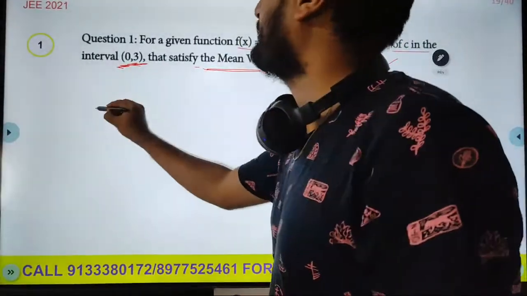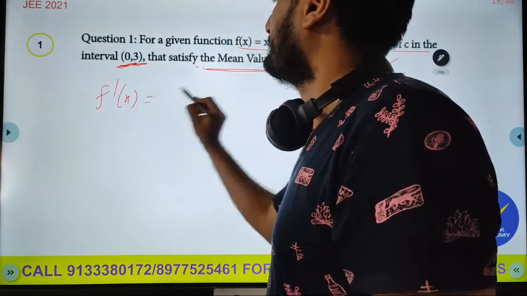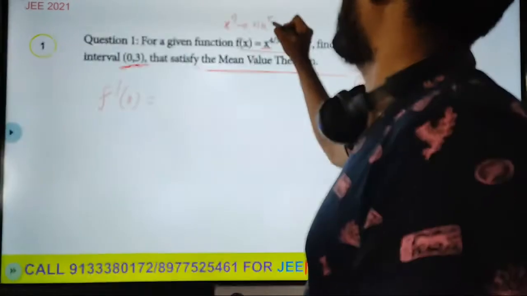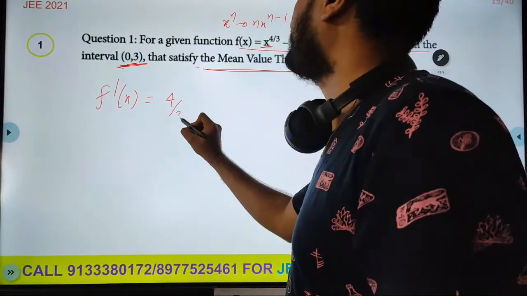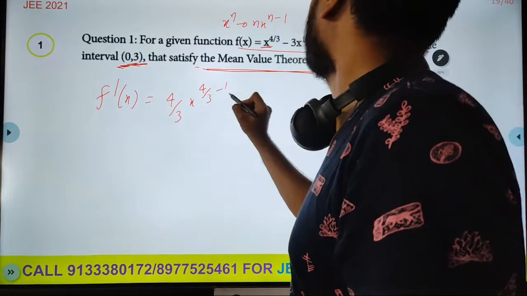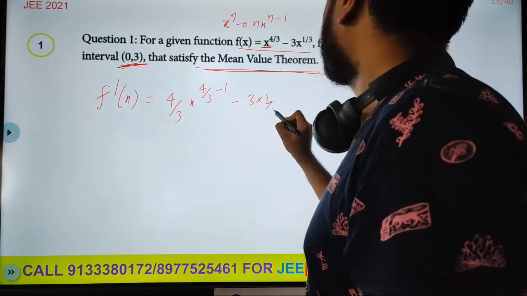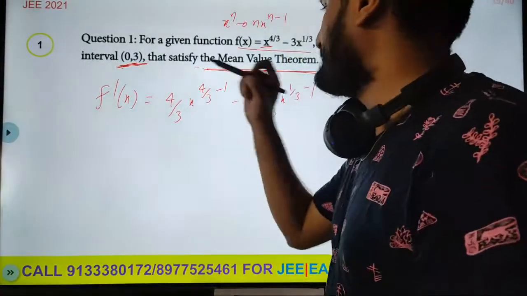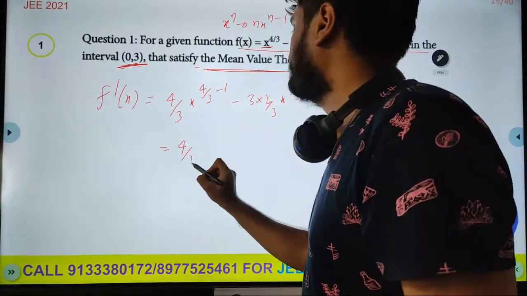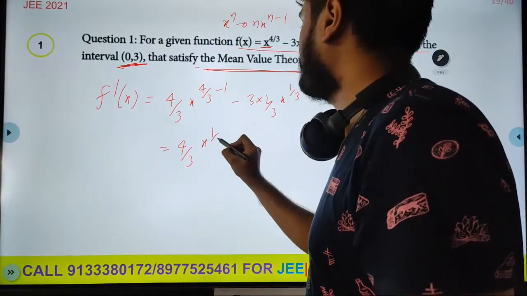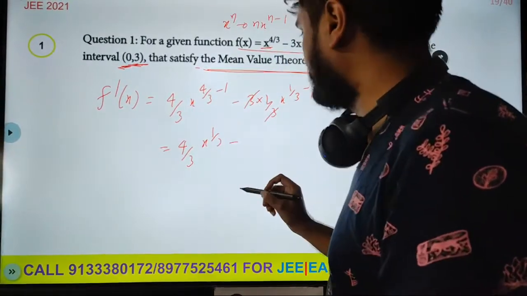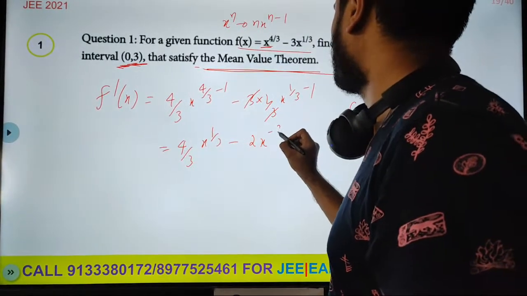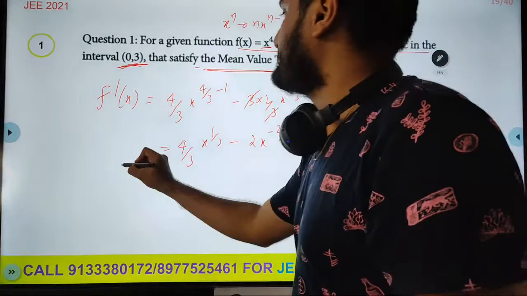So let's first find out f dash of x. This is looking like derivative of some x power n, which is n into x power n minus 1. So this is 4 by 3 x power 4 by 3 minus 1 minus 3 times 1 by 3 x power 1 by 3 minus 1. So this is my f dash of x. This will be 4 by 3 x power 1 by 3, the 3s cancel, minus x power minus 2 by 3 basically. This is f dash of x.